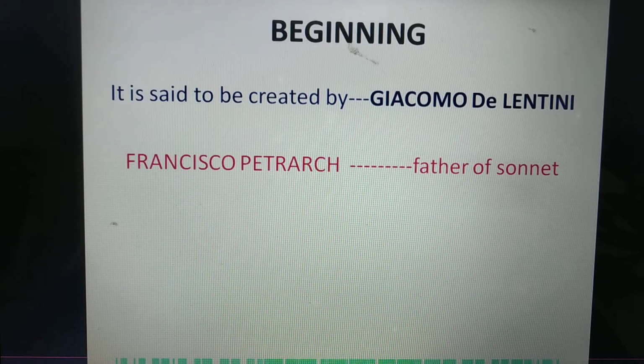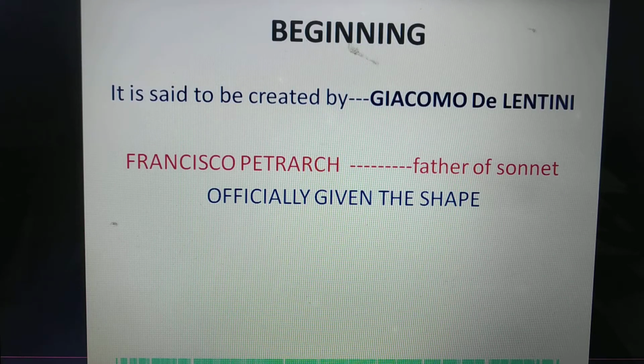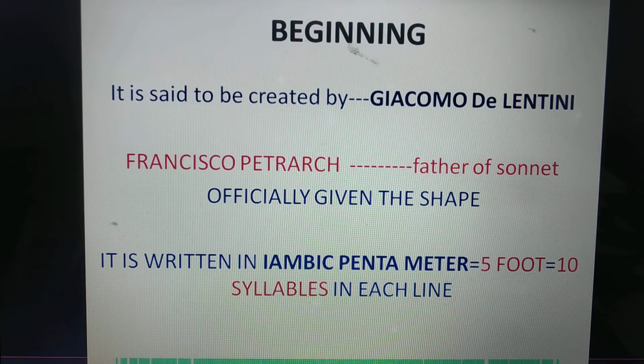For the first time, Francesco Petrarch gave the official shape of the sonnet, and he is called the father of the sonnet. It was written in iambic pentameter, that means 5 feet, equal to 10 syllables in each line.